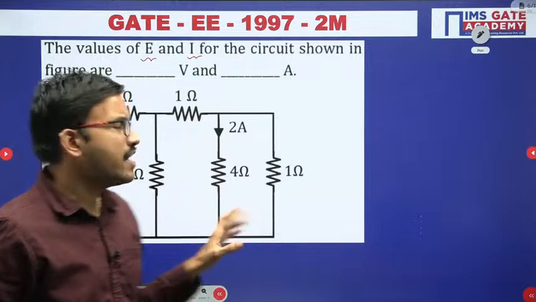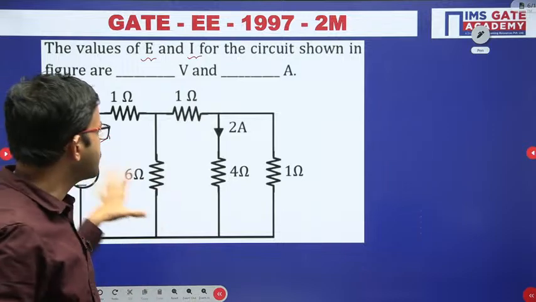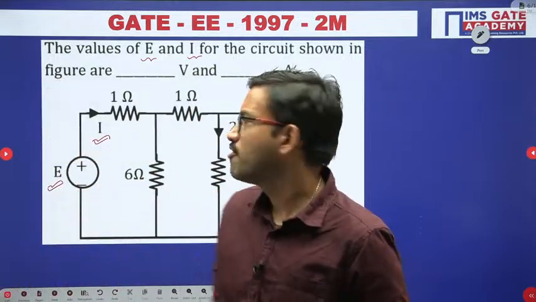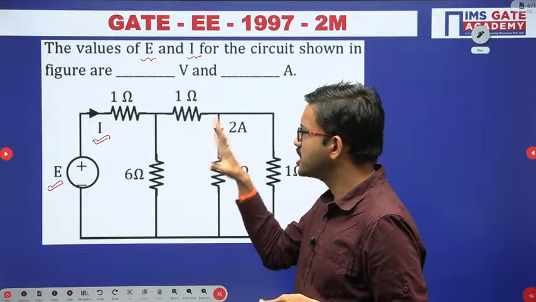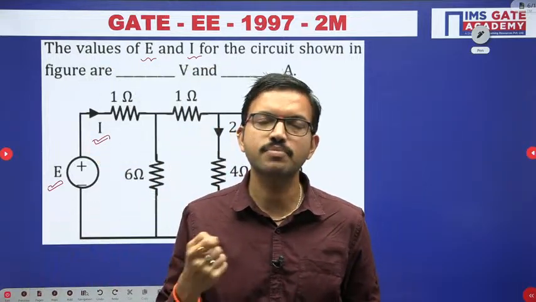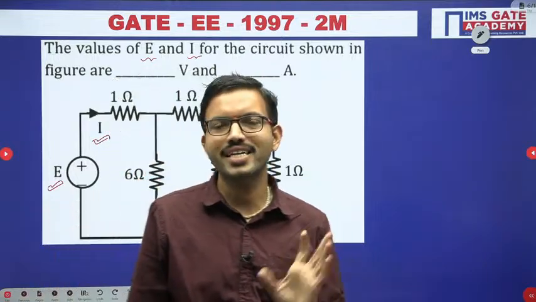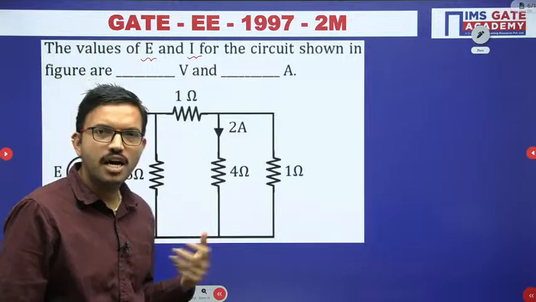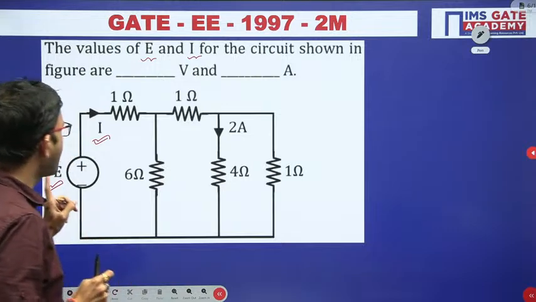Whenever you are having network theory questions, especially when you are having a circuit, just after reading the question, observe the circuit carefully. By observing the circuit diagram, you get a clue from where we can start. If you get the clue from where to start, then definitely you can get the answer quickly. If you are practicing a good number of questions, then definitely you will get the command of where we can start. So in this question we have to calculate E and I.